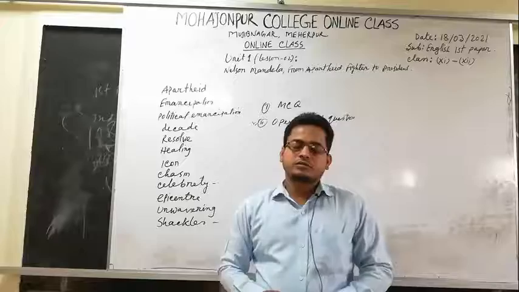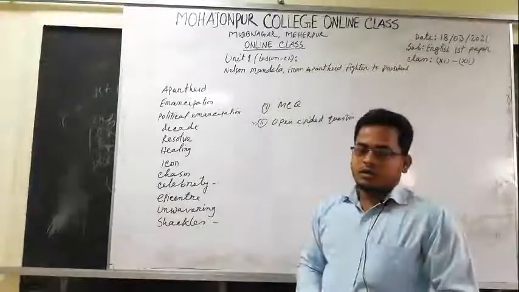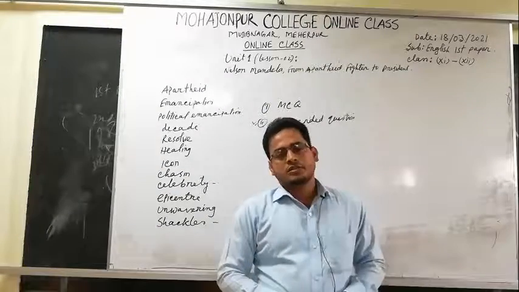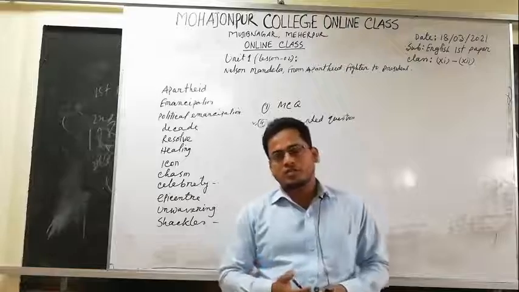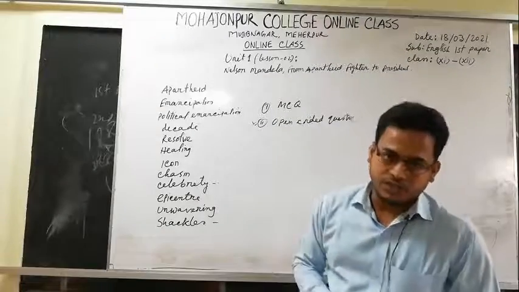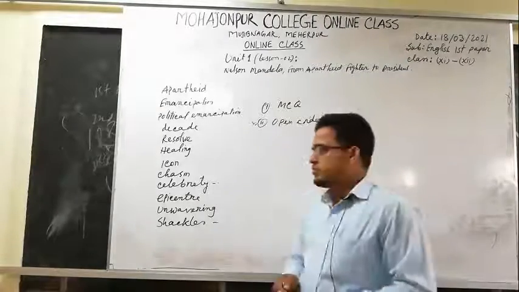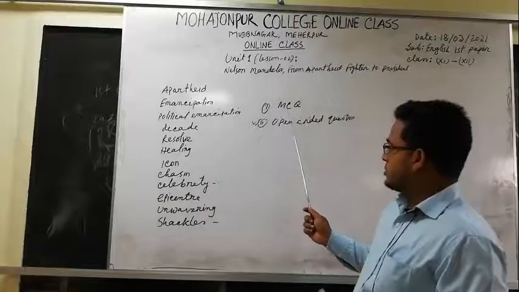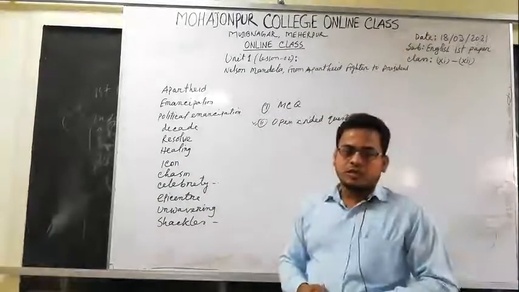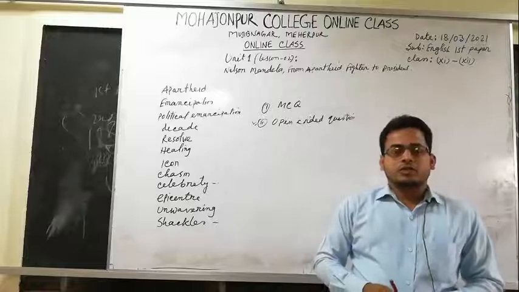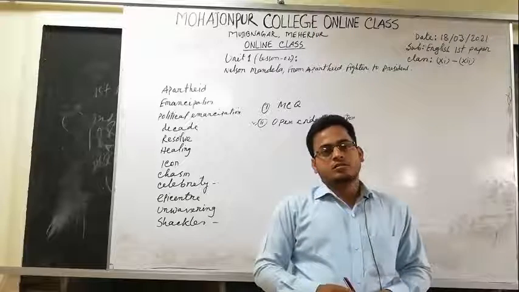Dear students, first of all, you have to know that you have to face two types of questions from a passage. The first one is multiple choice questions.